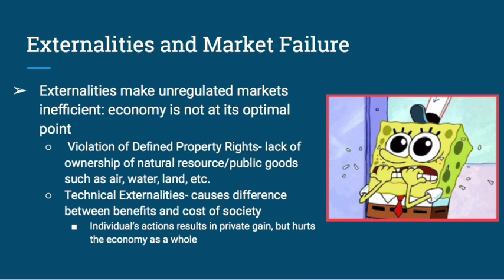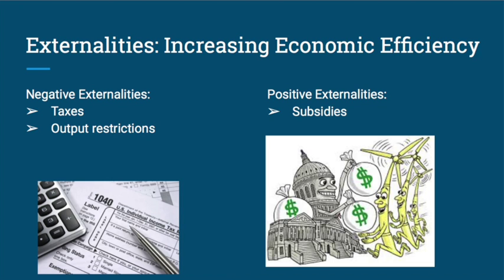And this is why people advocate for governments to curb negative externalities through taxation and regulation. And we see this even today with environmental activists and animal rights activists. And in order to prevent market failure, governments have to somehow increase economic efficiency. And they curb negative externalities by having taxes and output restrictions with quotas. But with positive externalities, they will give the corporation subsidies to produce more of it because it has an overall positive benefit to the economy.